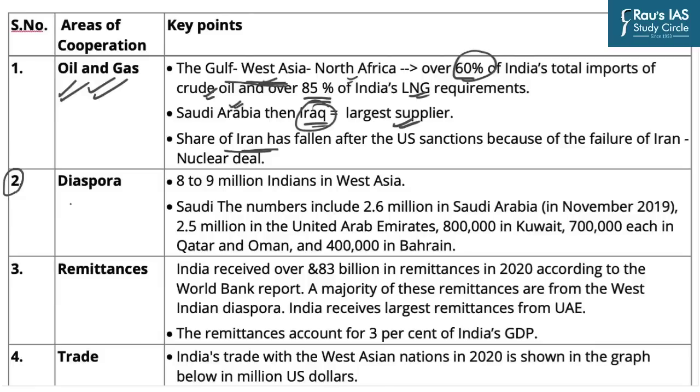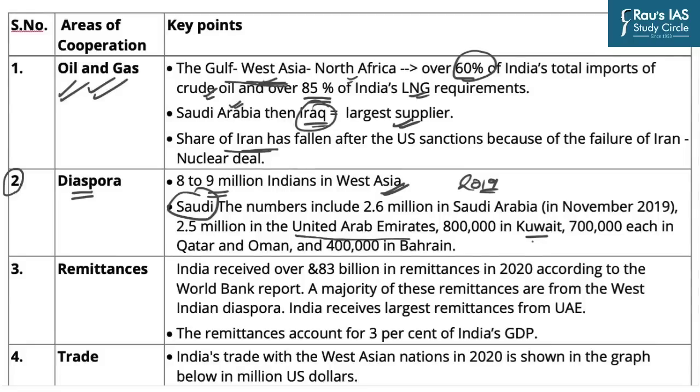Then the second important aspect is the Indian diaspora living in the West Asian countries. Around 10 million Indians are living in the West Asian countries. As per the 2019 data, Saudi Arabia constitutes the major share of the Indian diaspora, followed by the United Arab Emirates and then Kuwait.